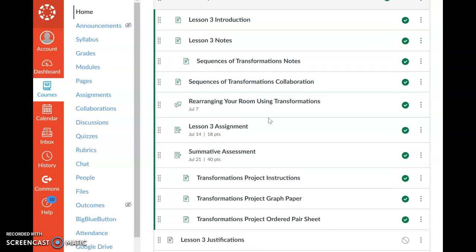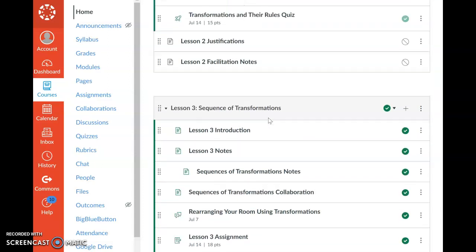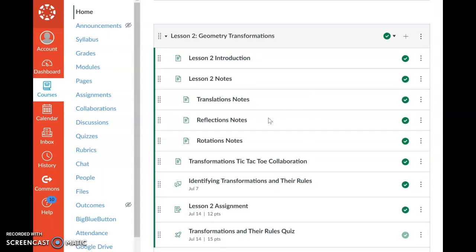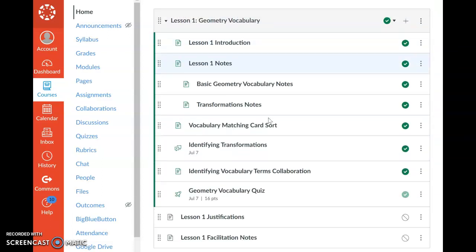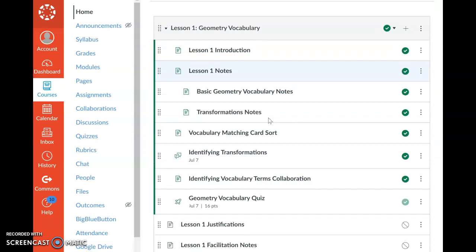Each lesson begins with an introduction with essential questions to get students thinking about the concepts they'll be covering and also lists the objectives for each lesson so students know what they'll be learning. Then each lesson goes into notes, as you can see here, followed by activities that include a discussion board, a collaboration, and an assignment. At the end of each lesson is a quiz where students can show their level of understanding over the objectives and standards covered in that lesson.